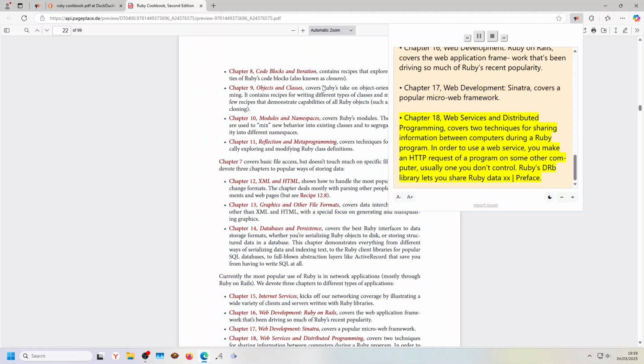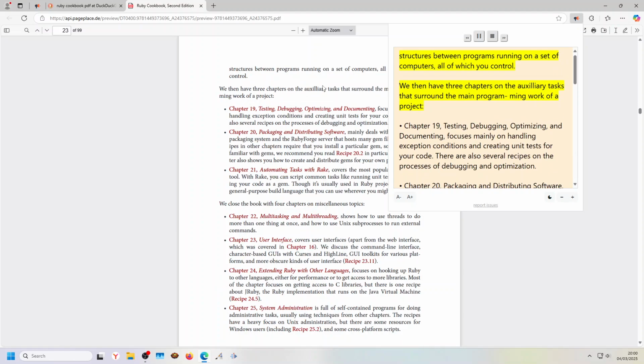Chapter 18, Web Services and Distributed Programming, covers two techniques for sharing information between computers during a Ruby program. In order to use a web service, you make an HTTP request of a program on some other computer, usually one you don't control. Ruby's DRb library lets you share Ruby data structures between programs running on a set of computers, all of which you control.